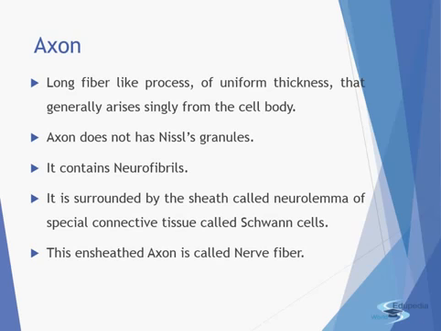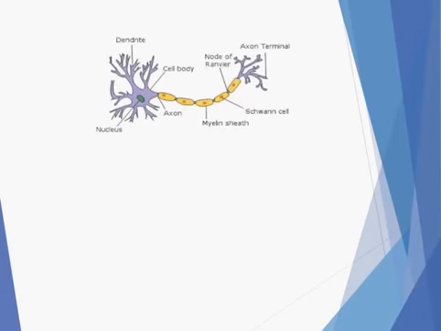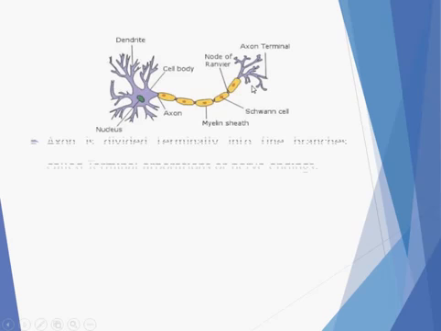This ensheathed axon is known as the nerve fiber, and there are certain places where the sheath is absent, which are known as the nodes of Ranvier. Now see, this is the place where the sheath is absent, which is known as the node of Ranvier. Otherwise, it is covered by the myelin sheath. This structure is known as the axon, and each Schwann cell has an individual nucleus. This extension part is known as the axon.